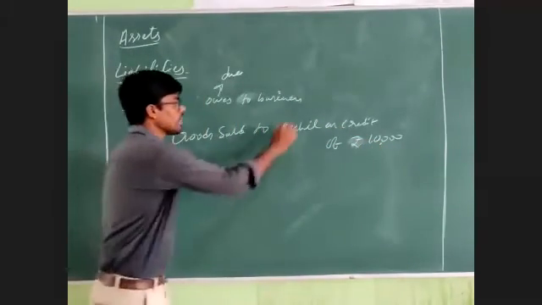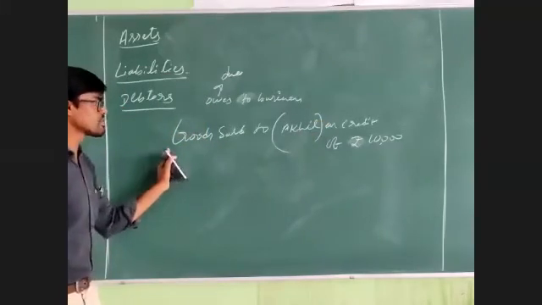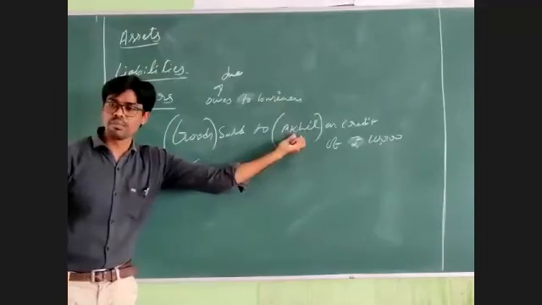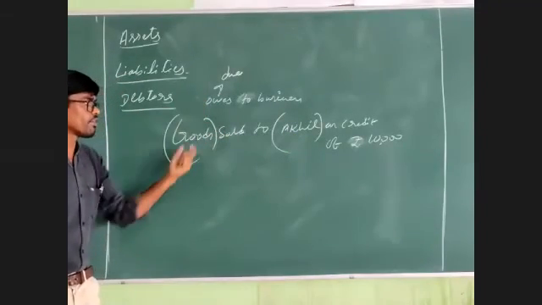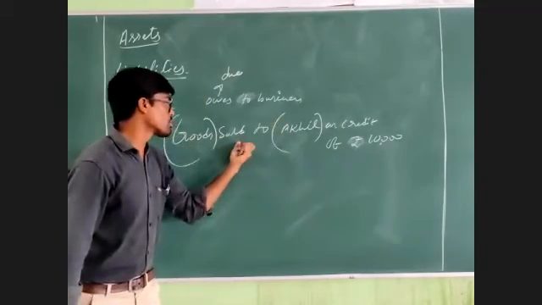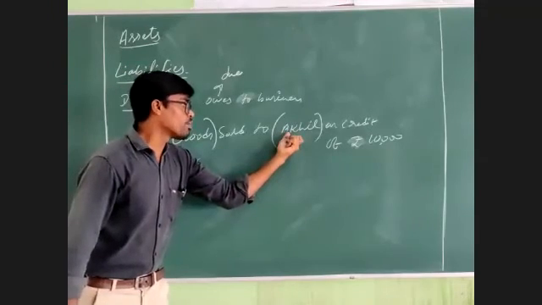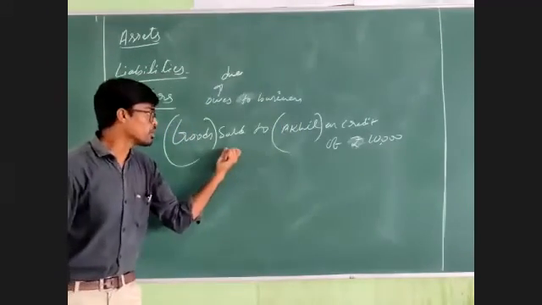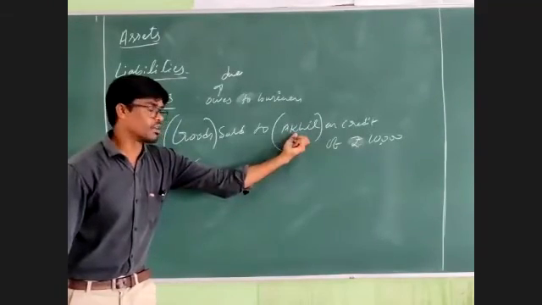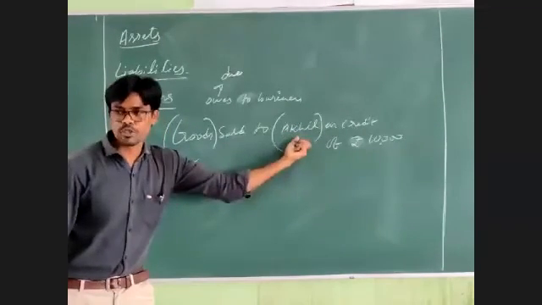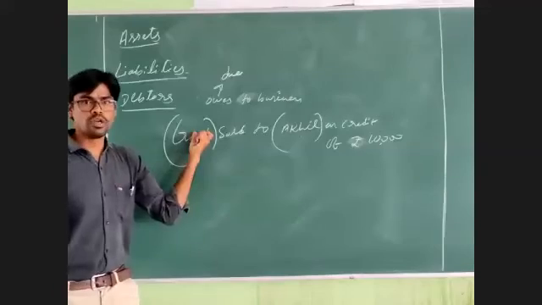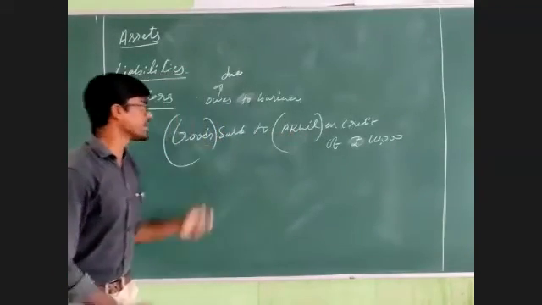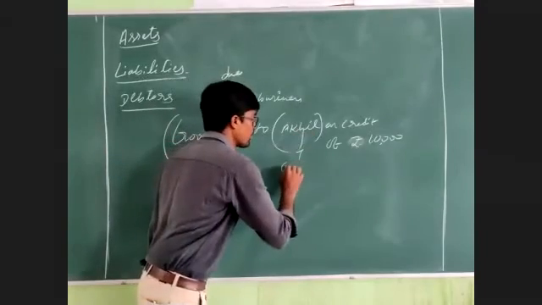Here Akil is receiving benefits from the business concern in the form of goods. In respect of those goods, Akil didn't give any benefits in return to the business concern. So the amount of goods is due from Akil to the business concern. Therefore, Akil is to be called a debtor.